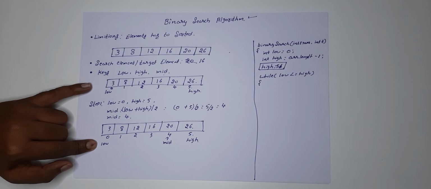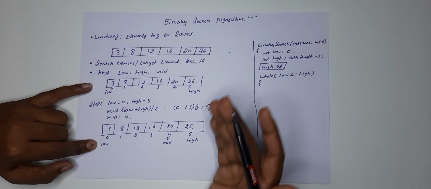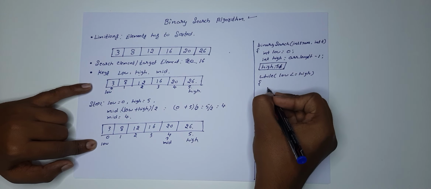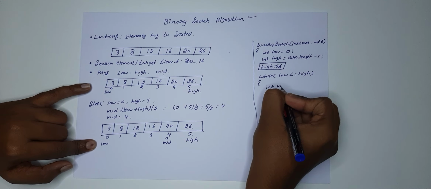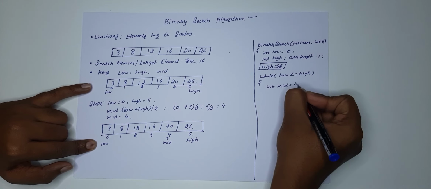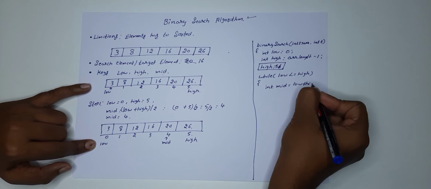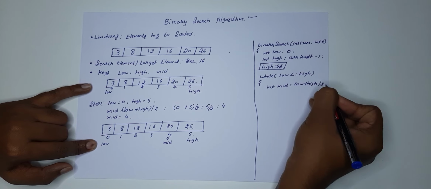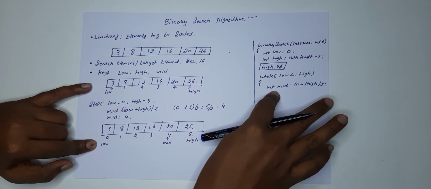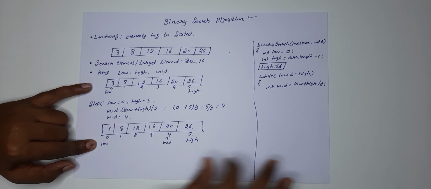So now what we need to run, the first step in the code is always to find a mid, which is low plus high divided by 2. So you are going to get the mid value. So here we have got the mid value, till here we have done.